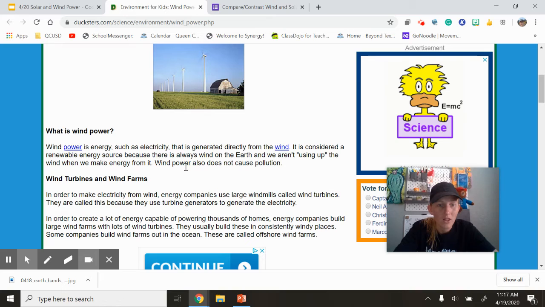In order to create a lot of energy capable of powering thousands of homes, energy companies build large wind farms with lots of wind turbines, which are these things right here, and they usually build these in consistently windy places. So if you were to build this somewhere where it's not windy, it would not be very effective because it would not spin as fast as it needed to create energy. Some companies build wind farms out in the ocean because there's a lot of wind out there. These are called offshore wind farms.